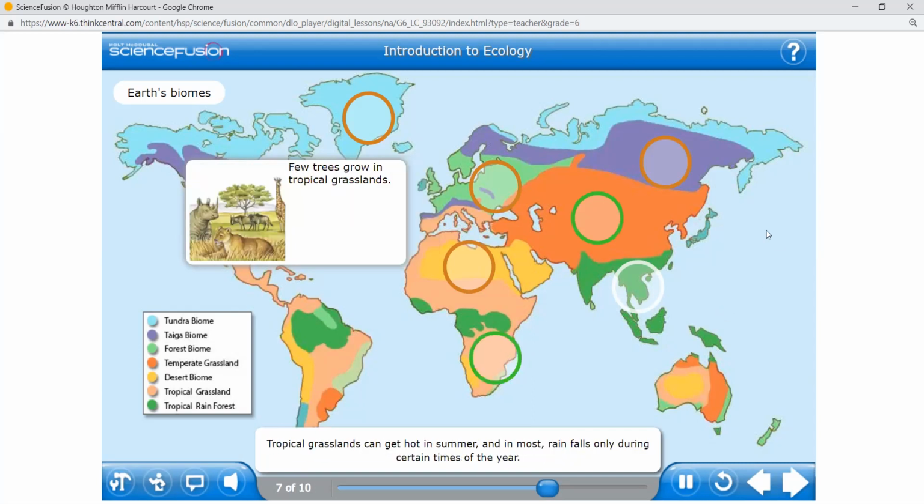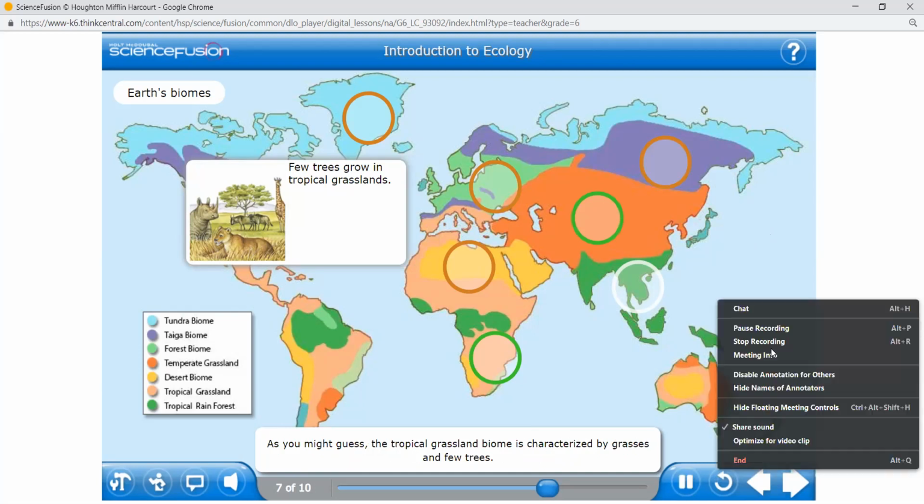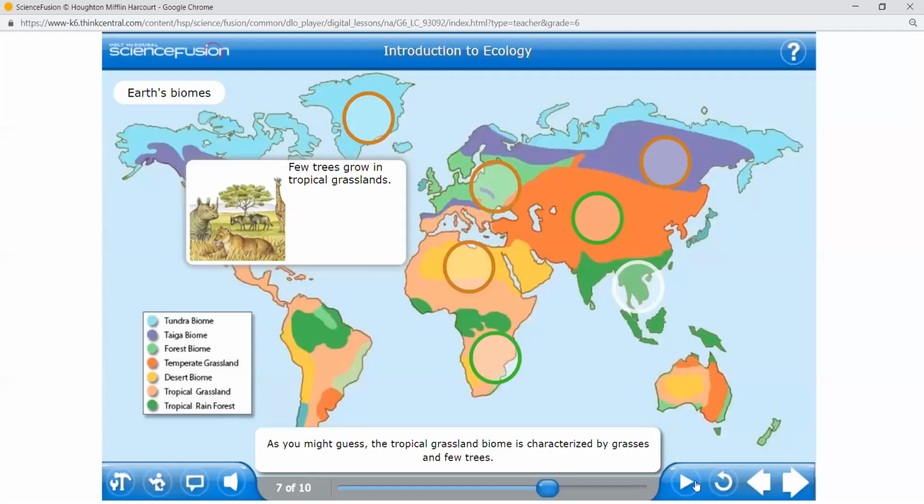Tropical grasslands can get hot in summer, and in most, rain falls only during certain times of the year. As you might guess, the tropical grassland biome is characterized by grass. Many animals make their homes in these grasslands, including lions, cheetahs, elephants, giraffes, zebras, and ostriches and other birds.